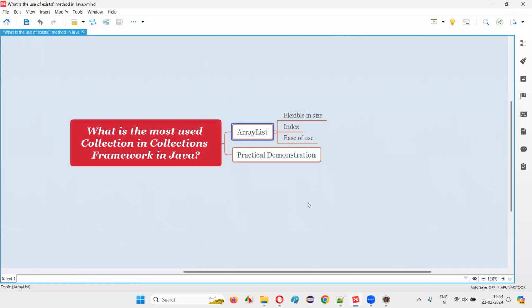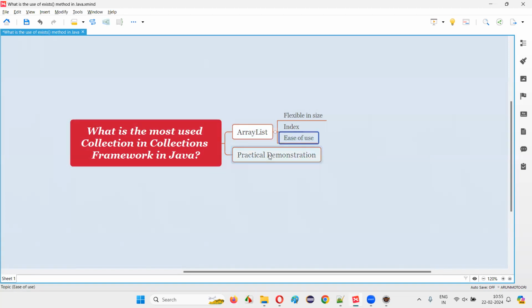A lot of people use ArrayList for several reasons. One reason is that ArrayList is flexible in size. There is no fixed size in the ArrayList. That's the number one reason. The second thing is the indexing concept. In ArrayList, we have an indexing concept. The first element you add will be stored at index 0, and the second element you add will be stored at index 1. So positions will be maintained, and the order in which you add the elements to the ArrayList will be preserved. So indexing is the other thing.